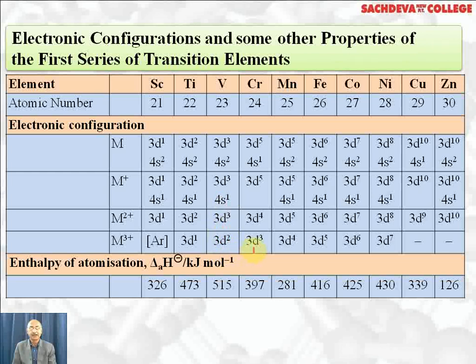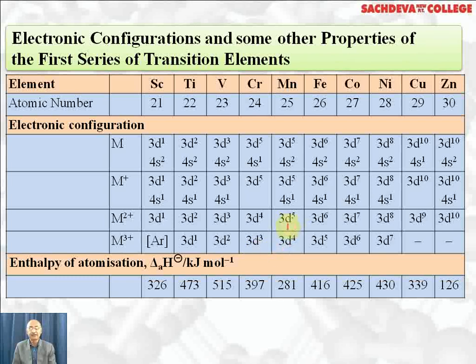In chromium, plus 3 is most stable, 3d3, because T2g orbitals are most stable. What do you mean by T2g orbitals? 5d orbitals undergo splitting and they divide into two sets. One is called T2g, another is called Eg orbitals. So T2g are half filled, that's why chromium plus 3 is quite stable.